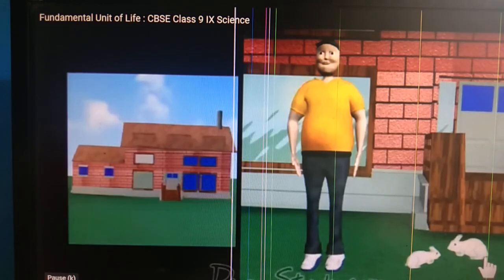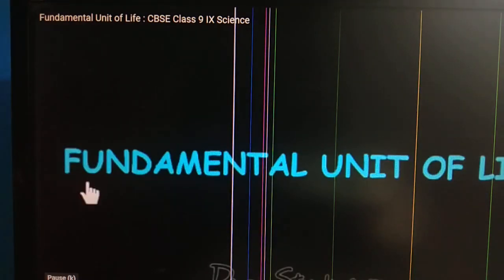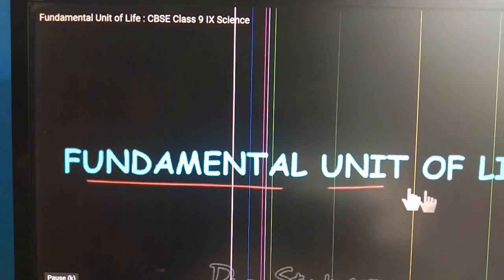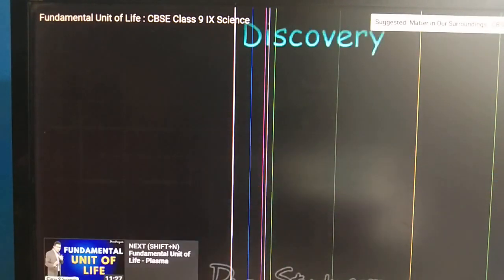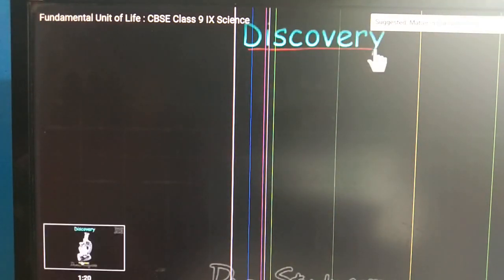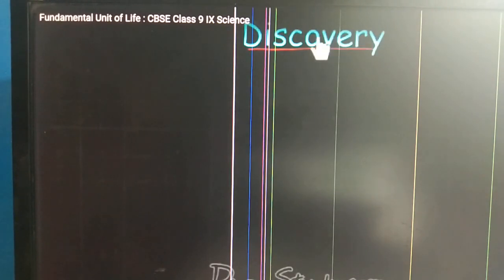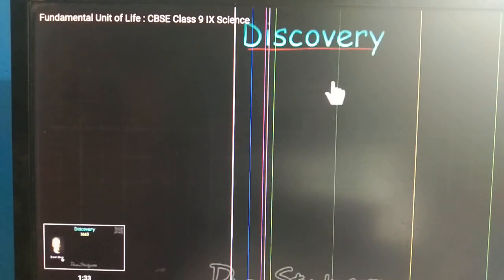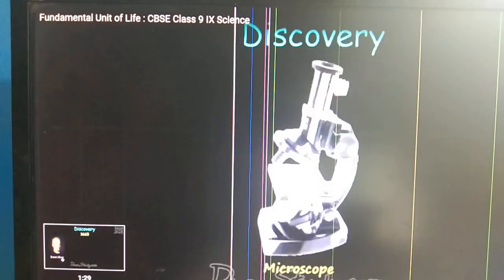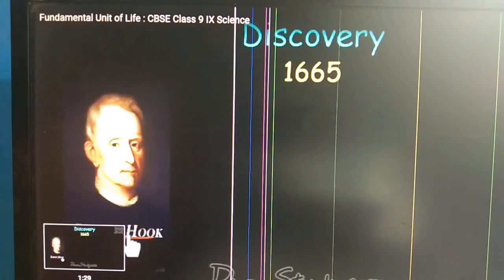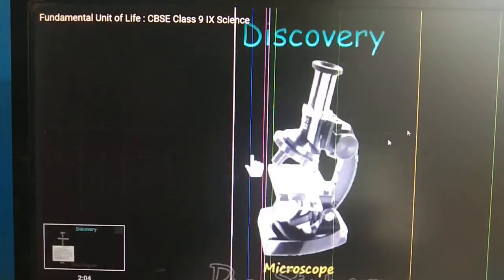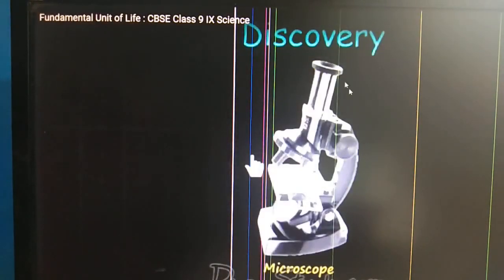Let us study further about the cell, how the idea of the cell came in the mind of the scientists. Let us study about the discovery of the cell. So this is the microscope.